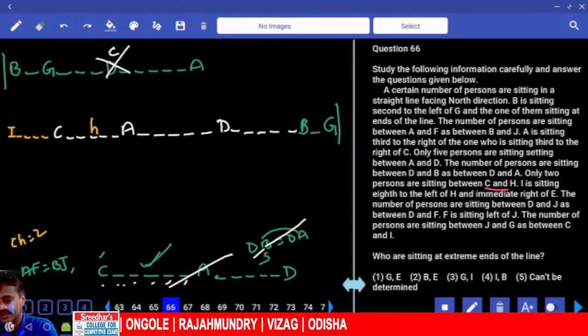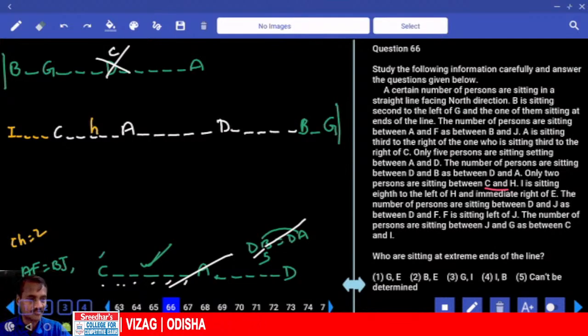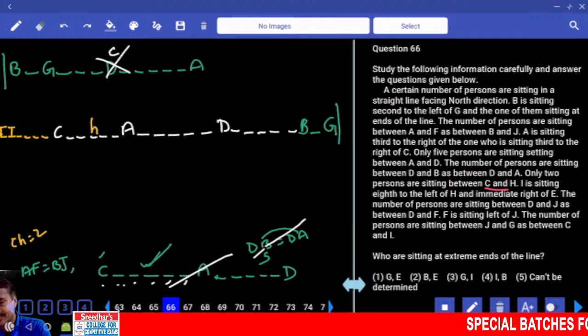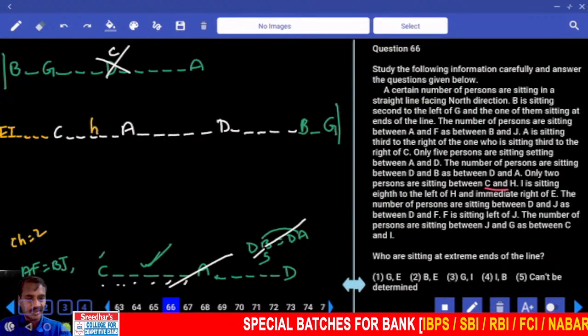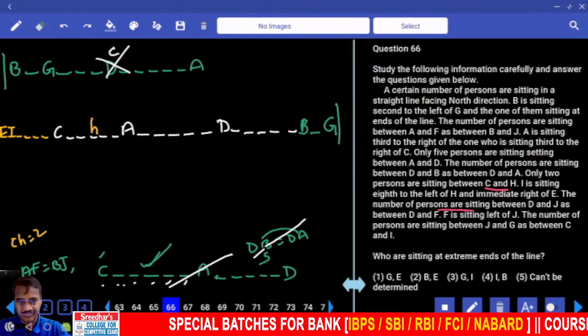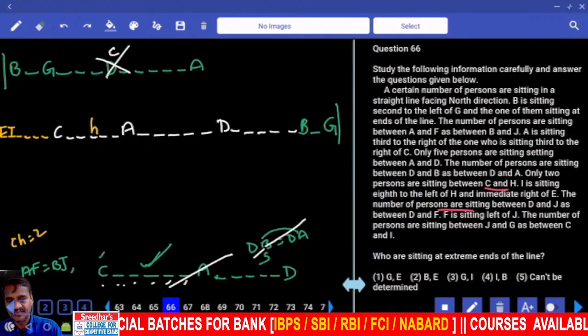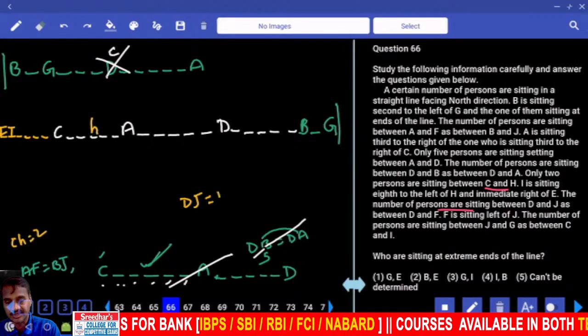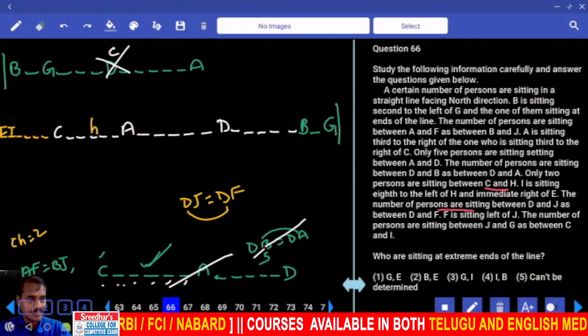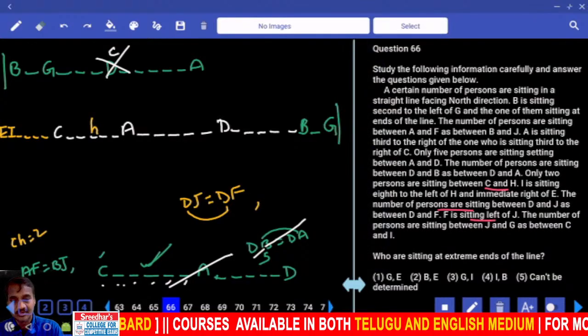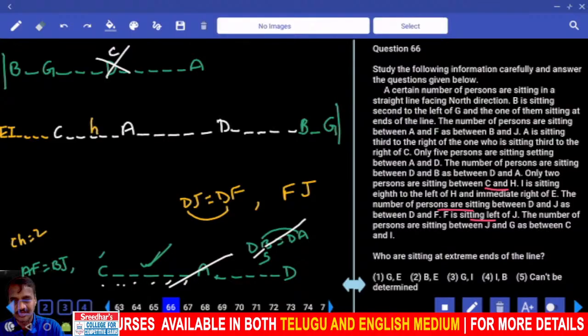Is it fitting or not? I is 8th to the left of H, and immediate right of E. Where do we fix E? Then next one, A and F, B and J, not yet. And number of persons sitting between D and J is same as D and F. That means D must be exactly between J and F. Then F is sitting to the left of J. Where is this F? F is to the left of J.